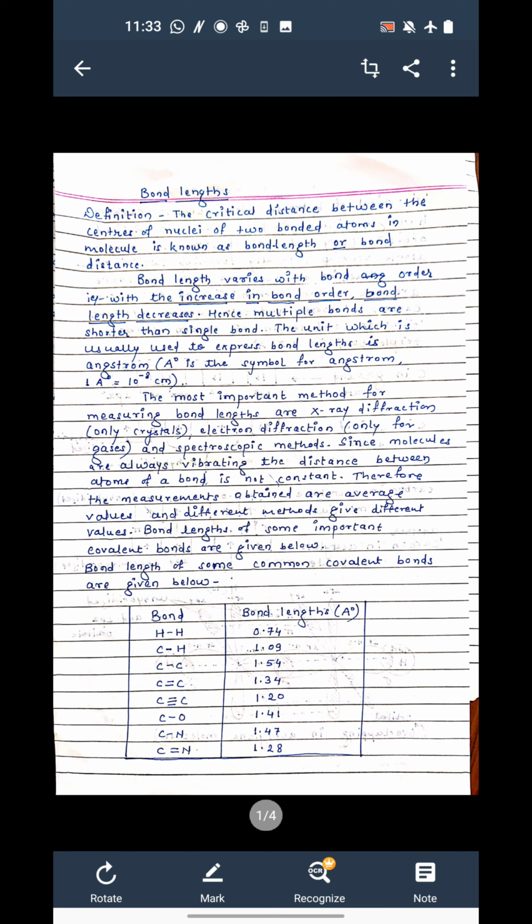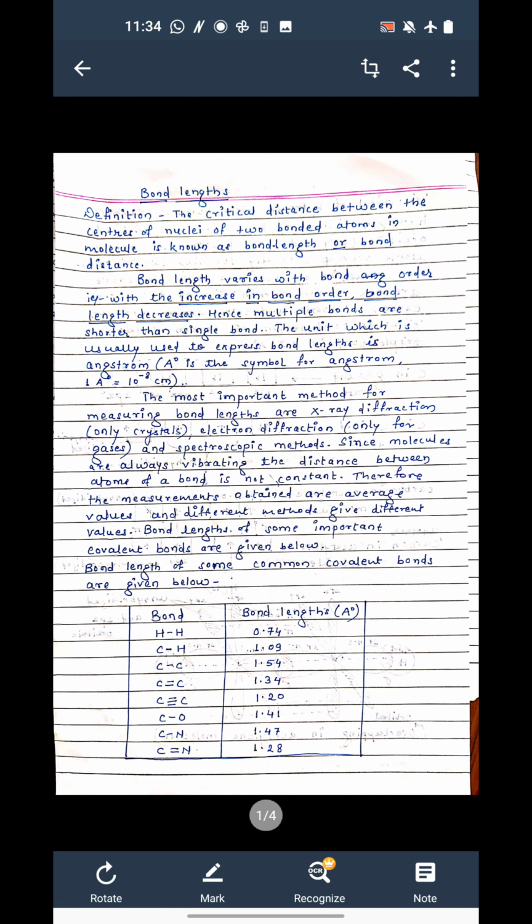Now whatever bond length is there, we put a unit which is called angstrom. It is the unit for bond length, and 1 angstrom is equal to 10 raised to power minus 8 centimeter.